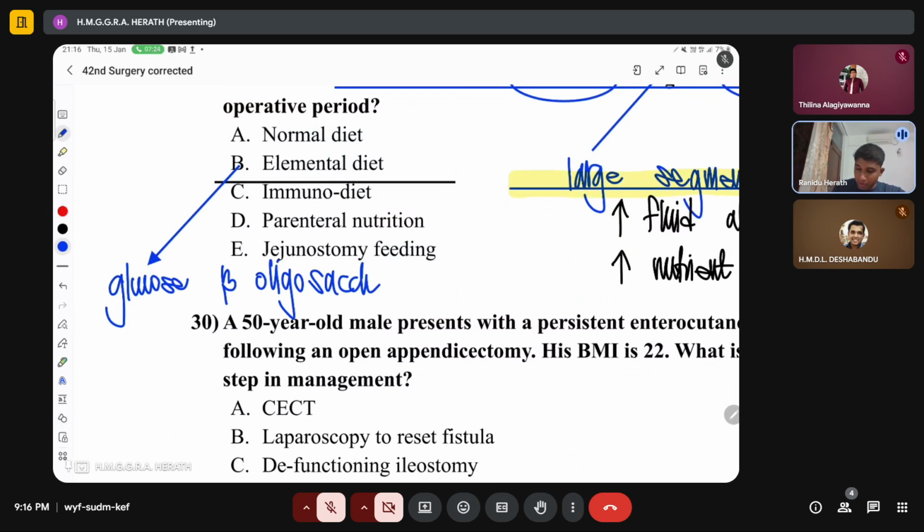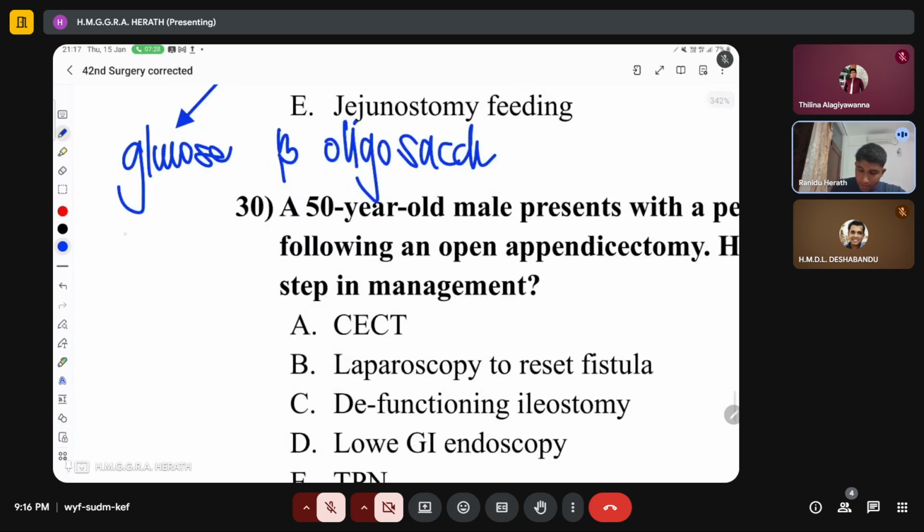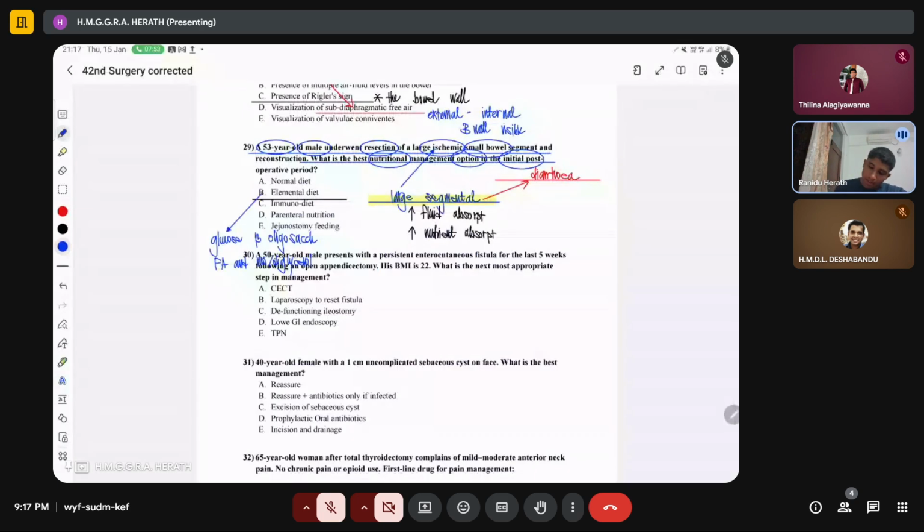lipids. You give the patient oligo and, what do you call this, oligo and you give the patient fatty acids, right? Fatty acids and mono and diglycerols, right? So you give the patient already half digested food in the elemental diet. So that is the treatment for this condition which patients get when a large portion of their small